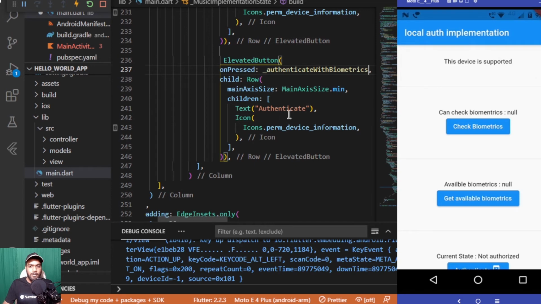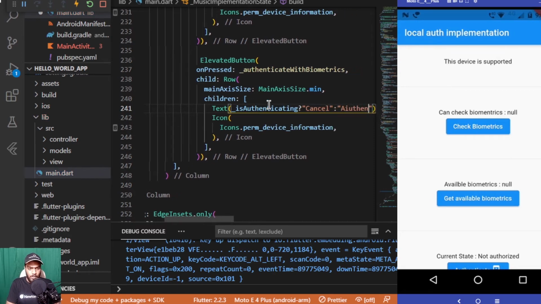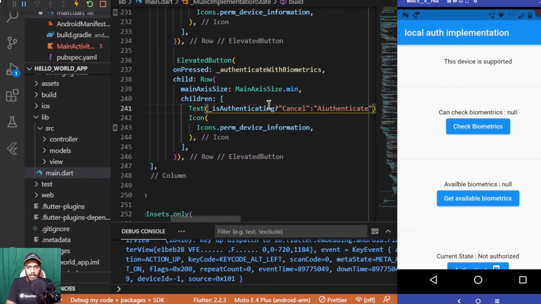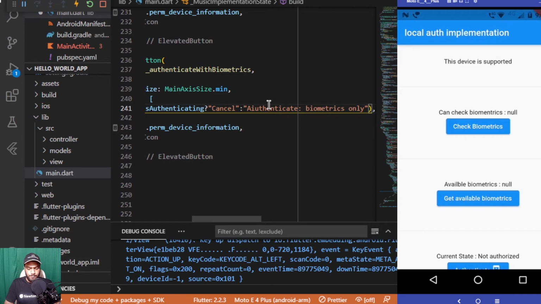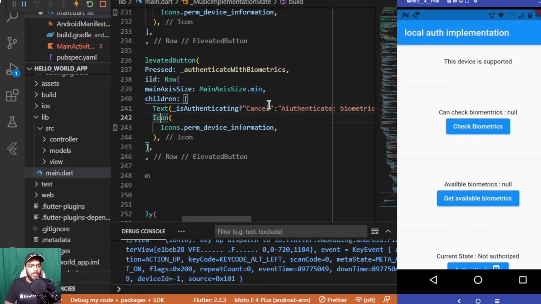For the text it will be checking on the basis of _isAuthenticating, and if it is true it will be displaying cancel, else it will be displaying authenticate biometrics only. And for the icon it will be having the fingerprint icon.